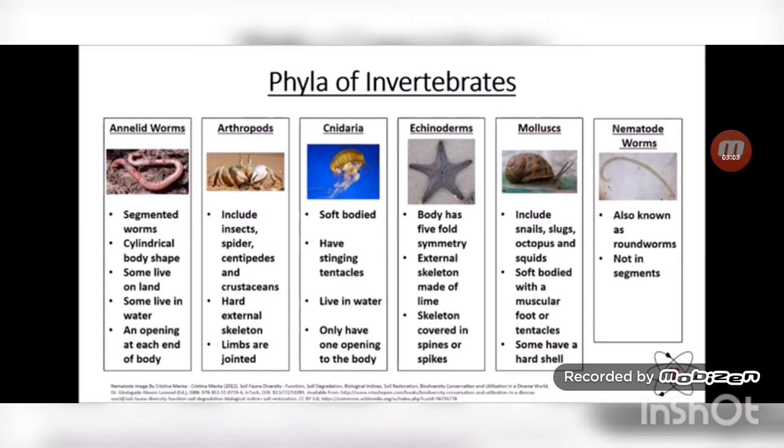Mollusk. Examples are snails, slugs, squids and others, soft-bodied with a muscular foot or tentacles. Some organisms even have a hard shell.